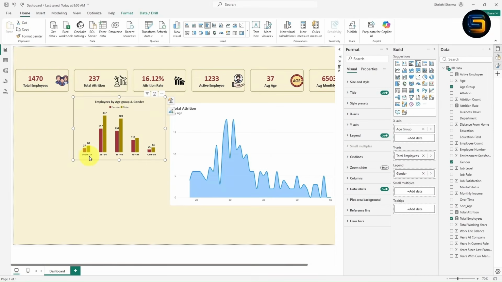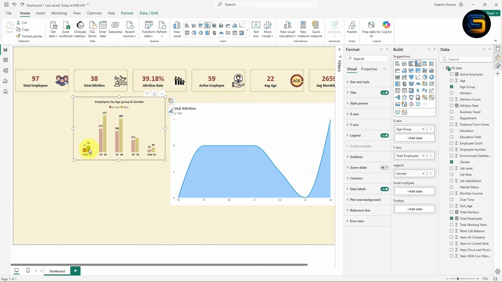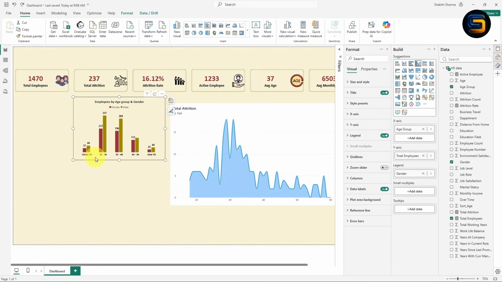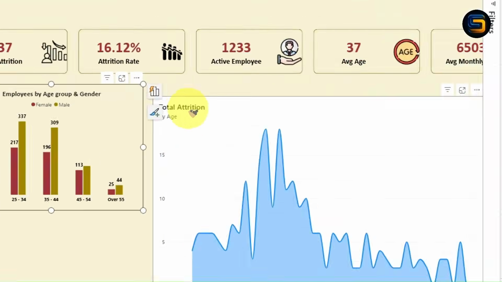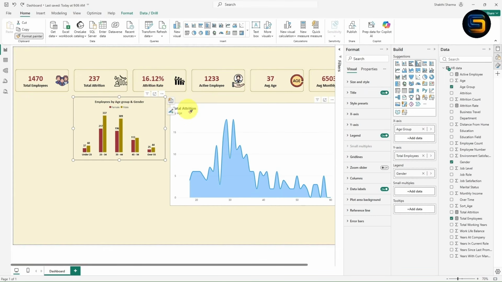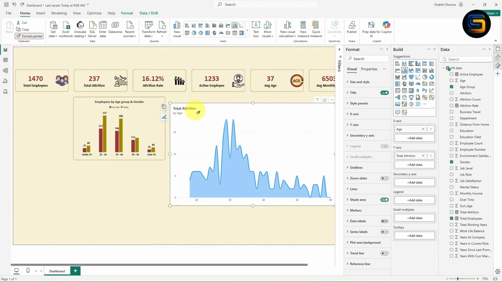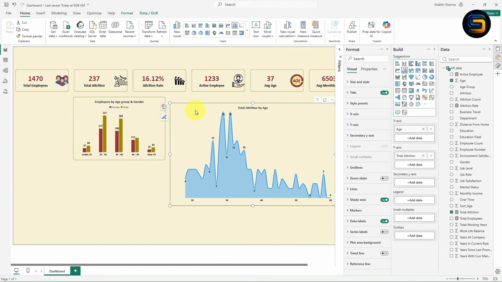Now first you need to select this column chart. Let me show you guys, just wait for a few seconds. Select this column chart. Now click on format painter. Now you can see one brush icon, right? This is the format painter. You need to simply click on this area chart. Once you click, wow, look here guys.